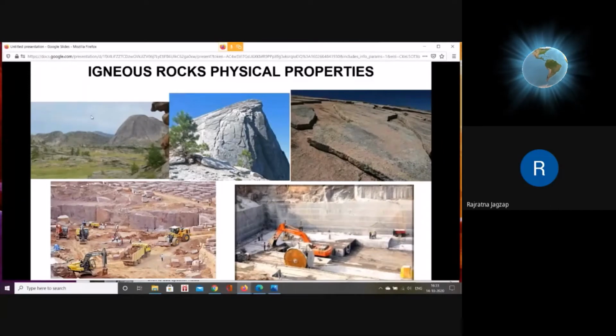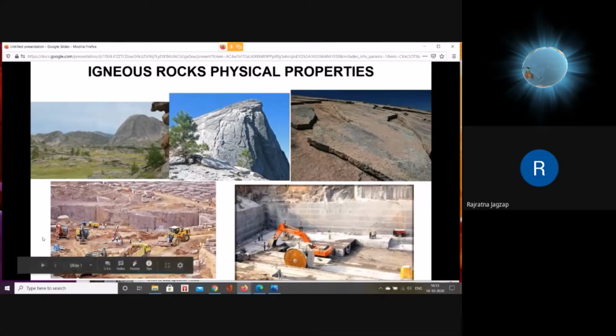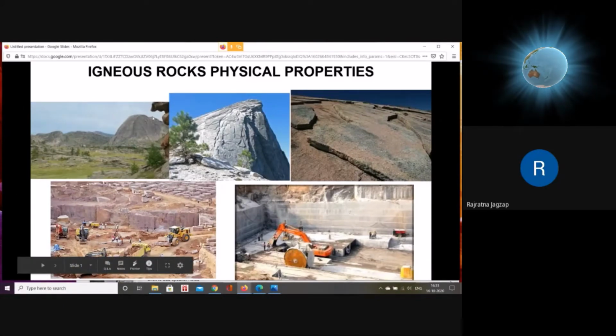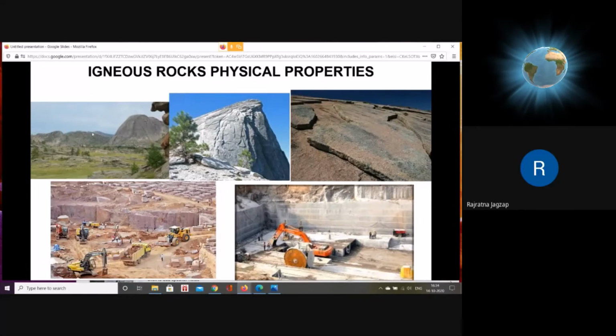The left side photograph shows how granite looks from a long distance. Granite looks like rounded hills. It is also called a bald-headed hill. Bald, what does bald mean? टक्कल. So this looks like a bald head. टक्कल असल्यासारखं दिसतं. So if hills look rounded in shape, then most probably it can be granite.